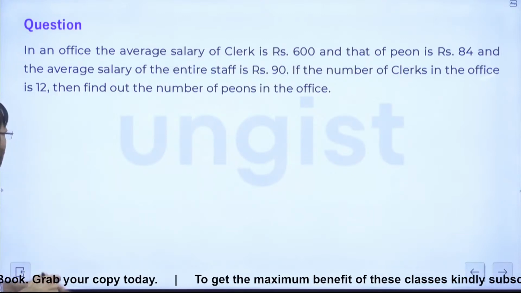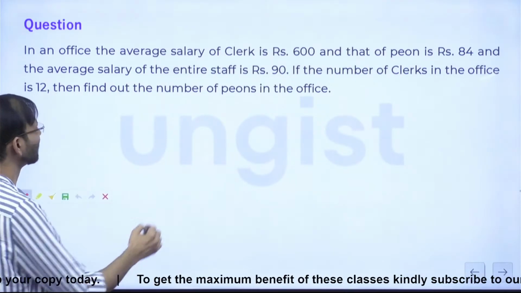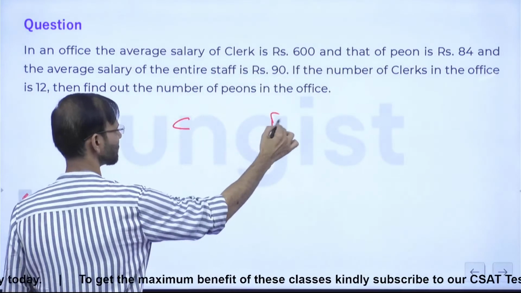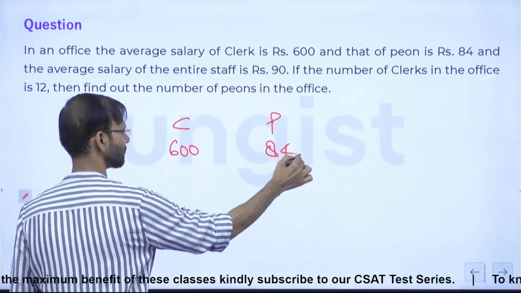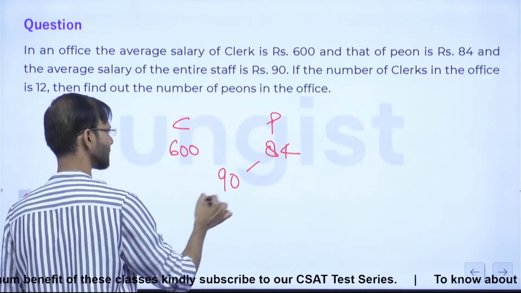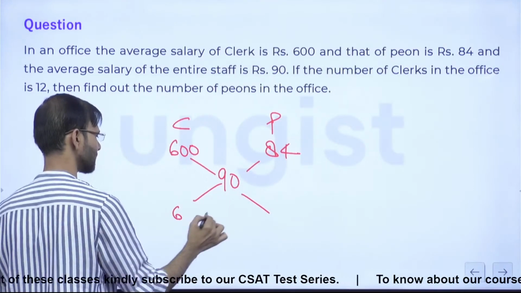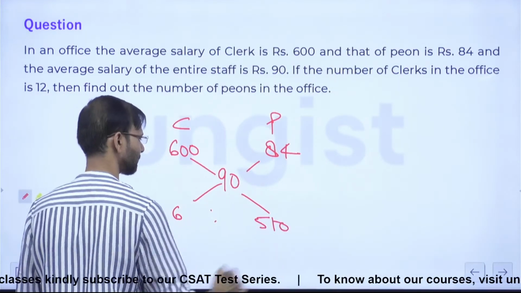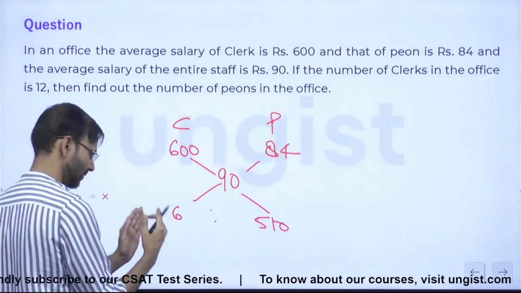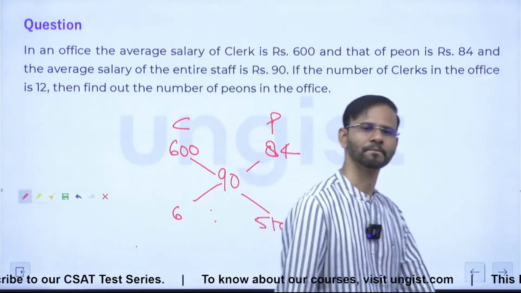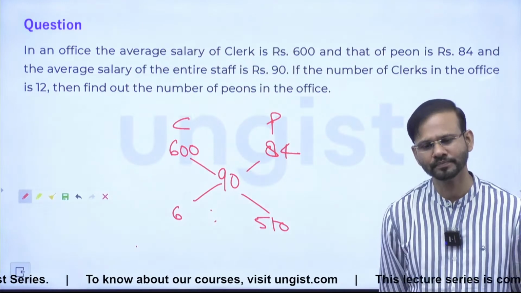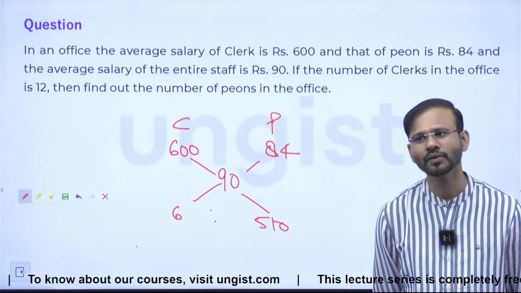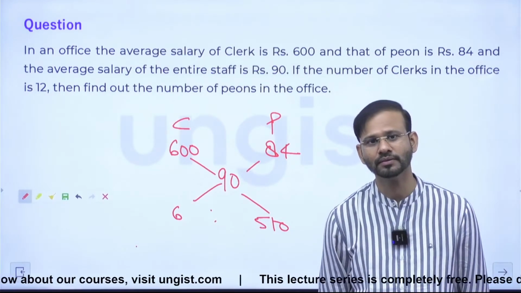Okay. So just think on it, guys. This is clerk and this is peon. Clerk ka average salary is 600, peon ka average salary is 84. And the average salary for entire staff is rupees 90, right? So this is 6 is to 510. Guys, what is the ratio? Whose ratio is this? This ratio is representing what? Why?